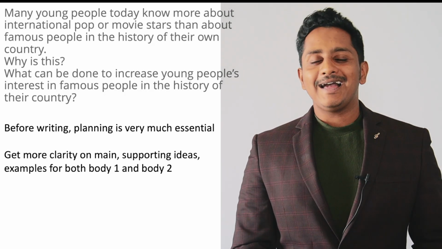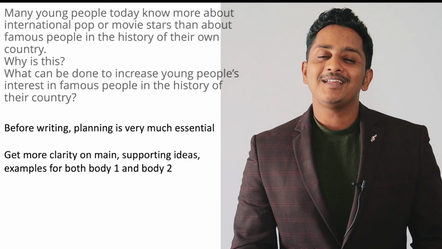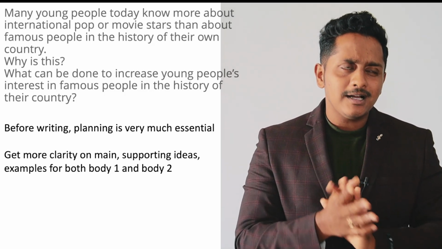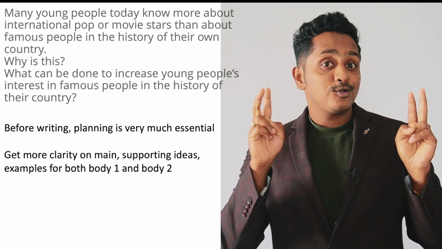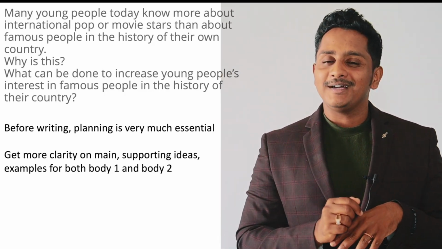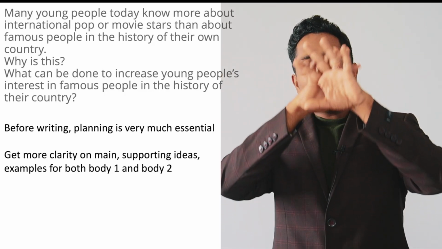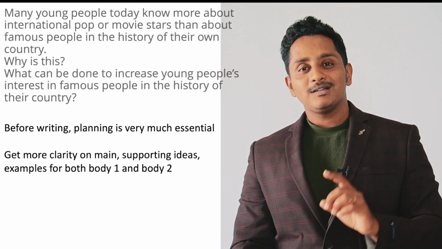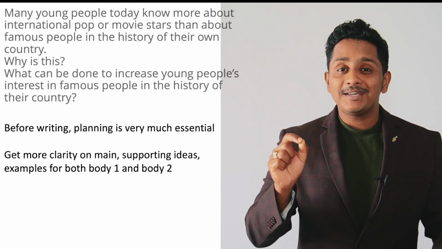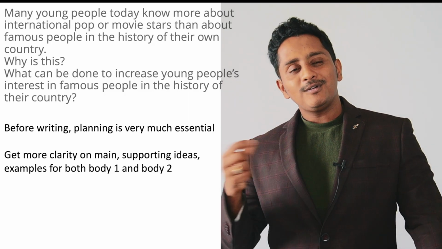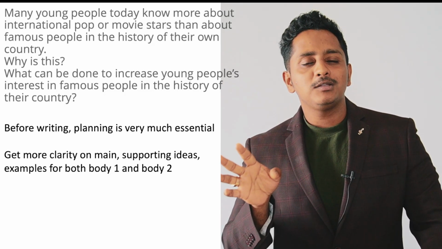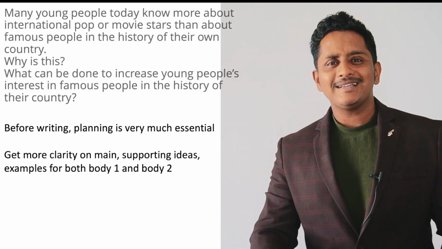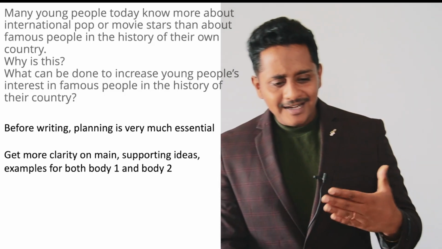This entire clarity you have to get before you start writing. The main idea, media influence. Supporting idea, example: in India, if you consider, people know more about Shah Rukh Khan than a freedom fighter. Why? Because of so on and so forth. This entire clarity I need to have before I start to think about the 3rd paragraph. I have not yet started writing. I repeat, I have not yet started writing. If you write and then think, you will not be able to think on the fly. First think and decide if this is the right idea. Am I going correctly or not? Getting it, and then get clarity on body 2.